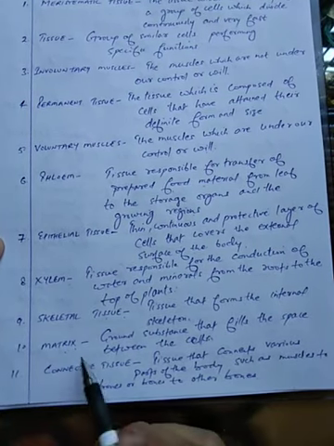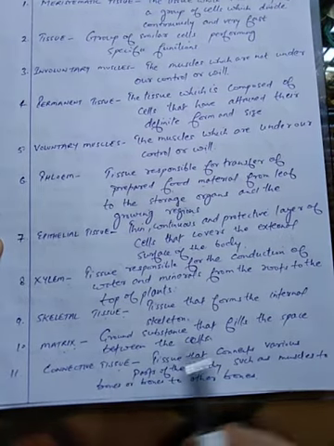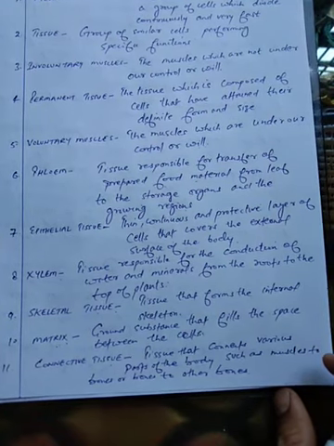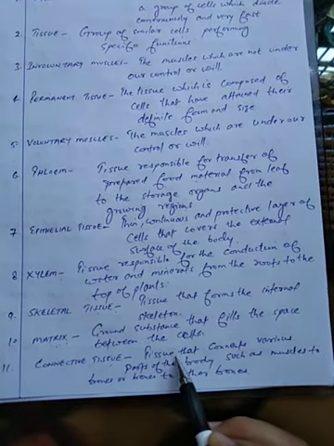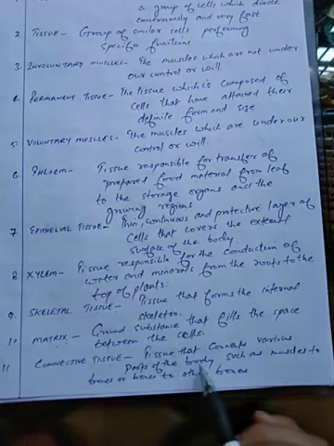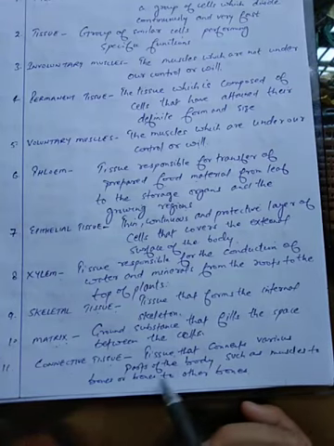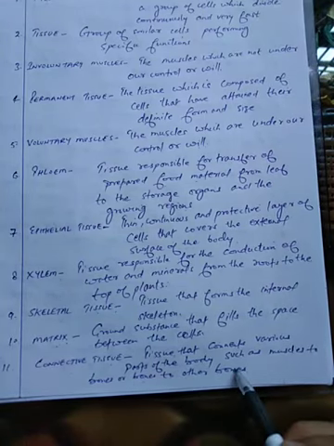And the 11th term is connective tissue. So what is connective tissue? It is the tissue that connects various parts of the body, such as muscles to bones or bones to other bones.